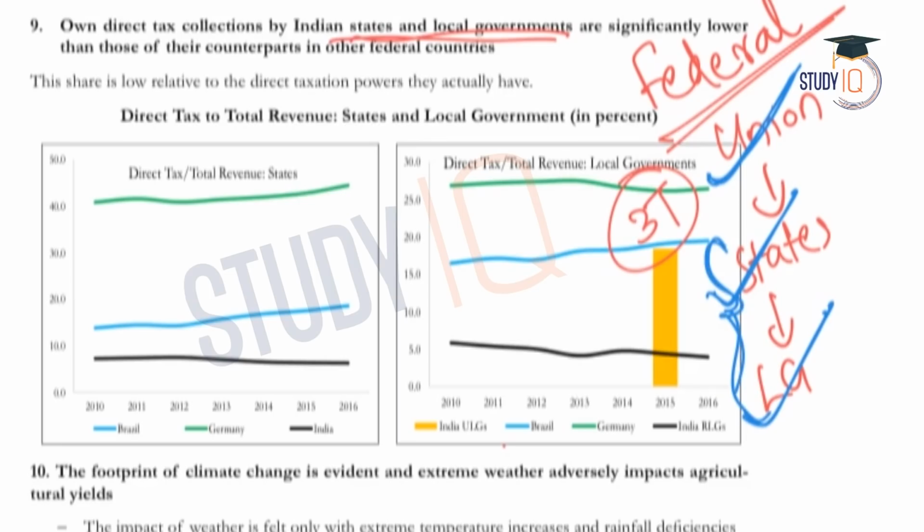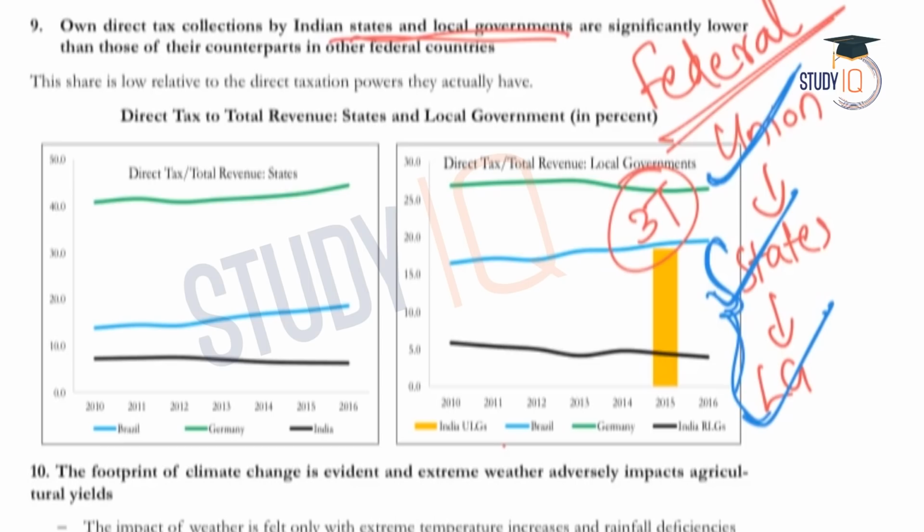The survey says that with regard to India, direct tax collections are significantly lower than in other countries which have a federal structure. So the survey is saying that the states and local governments are not collecting enough taxes, or they are underutilizing their available revenue resources. This is what the survey is talking about in this fact.